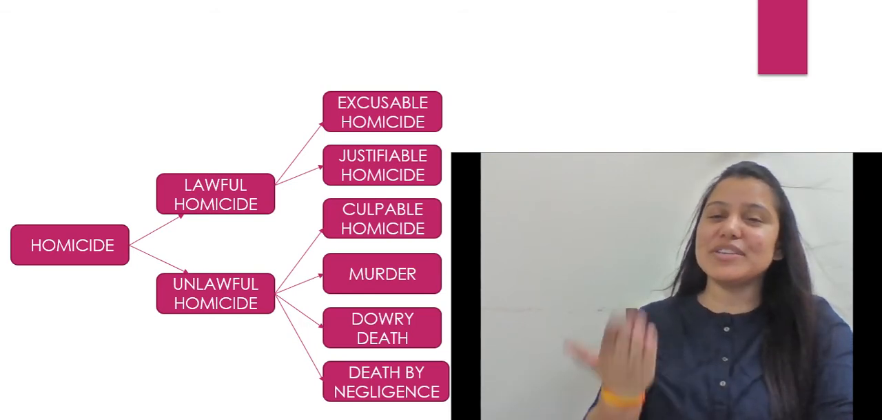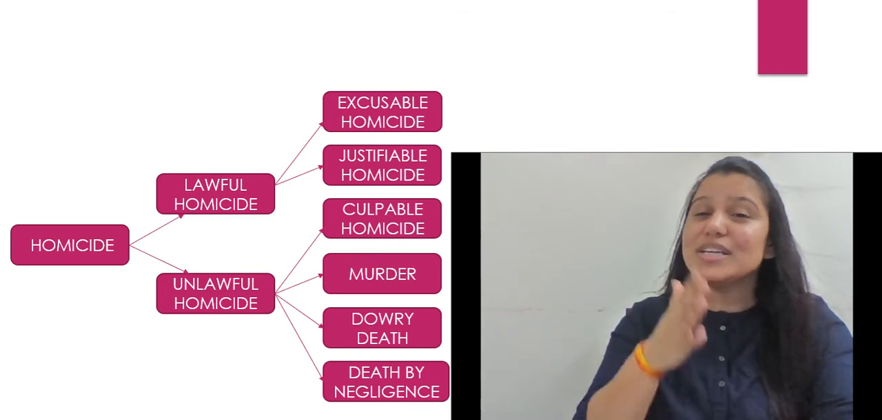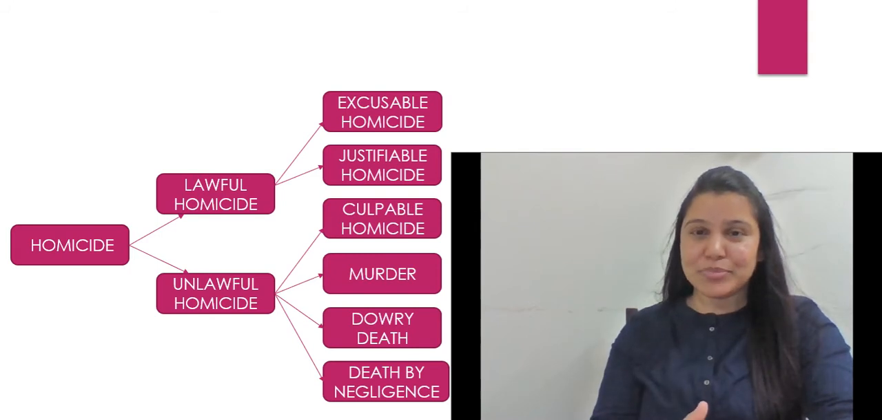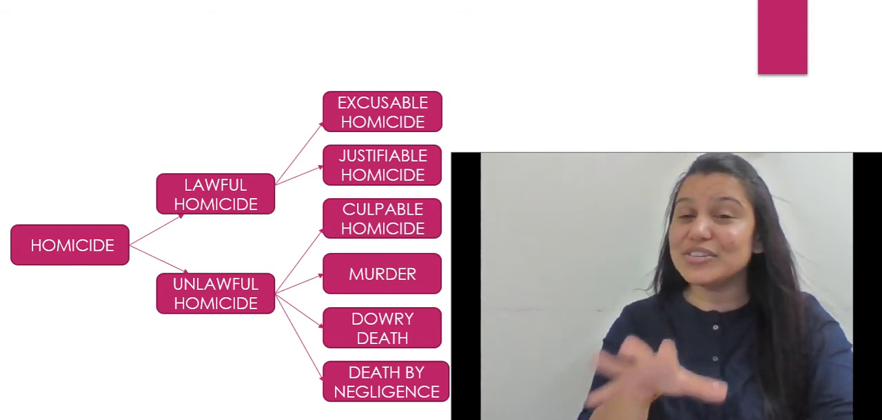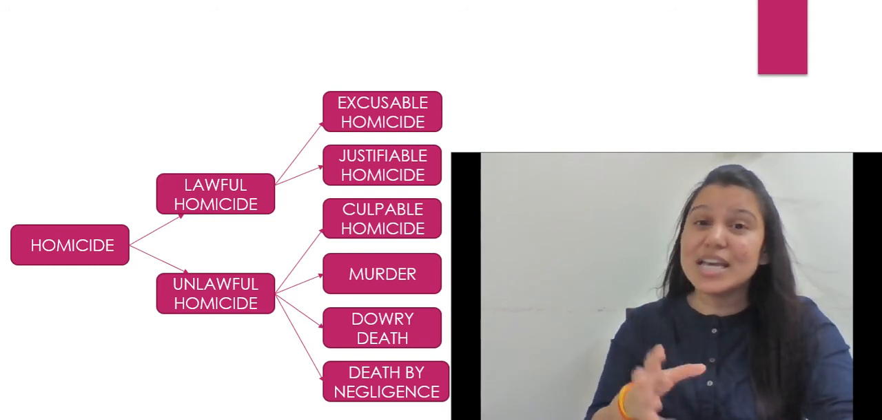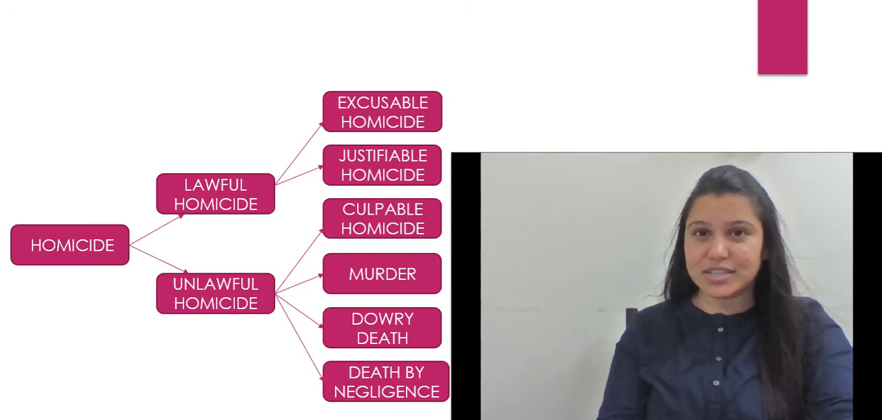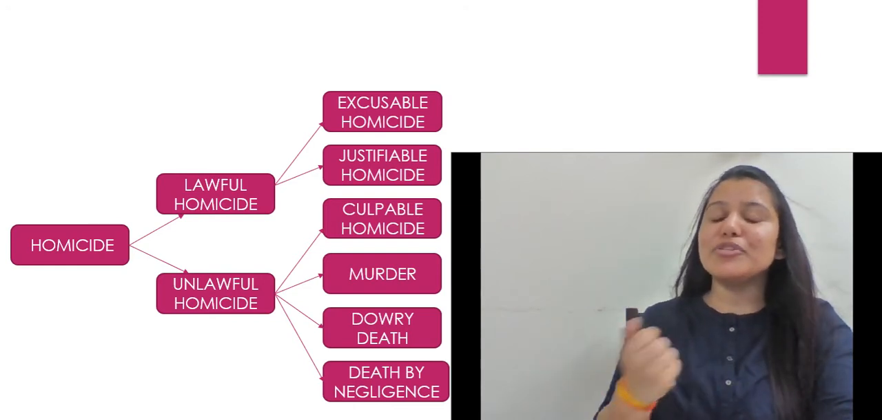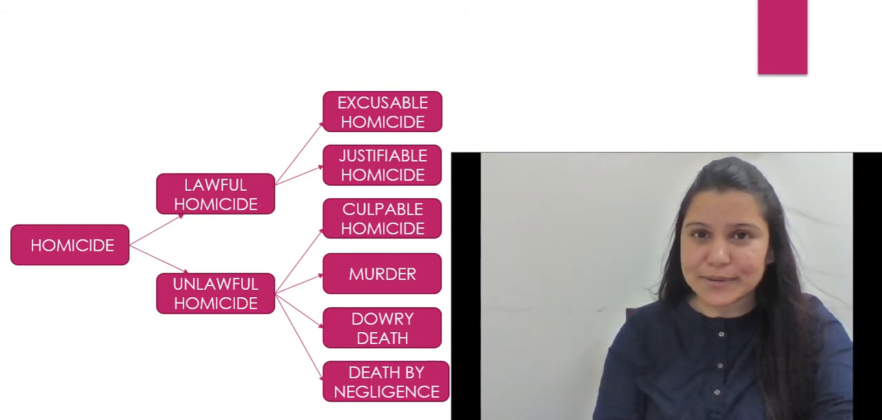So when we read sections 76, 77, 78, 79, we'll see all these justifiable homicides, or anything done while exercising the right of private defense. That is from sections 96 to 106. That is also a justifiable homicide, right? Somebody is trying to commit rape on you, you kill the other person. That is a justifiable homicide, right?